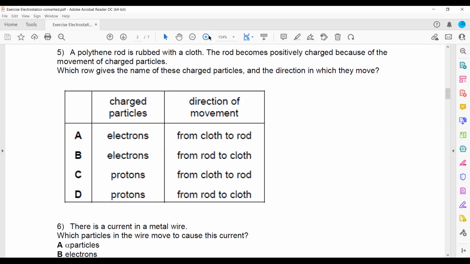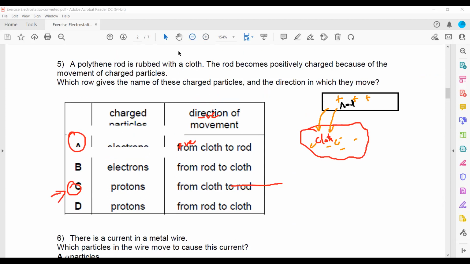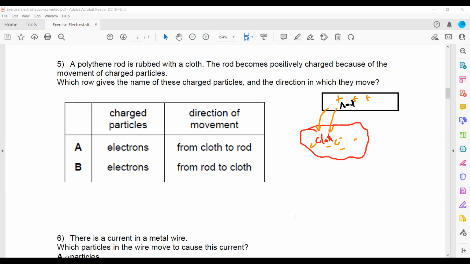Then in question 5, there's a polythene rod and a cloth. The rod becomes positively charged and the cloth becomes negatively charged. We have to show which charged particle moves and in which direction. Because the rod becomes positively charged, it means the rod is losing electrons. So C or D are totally wrong, and it will be either A or B.